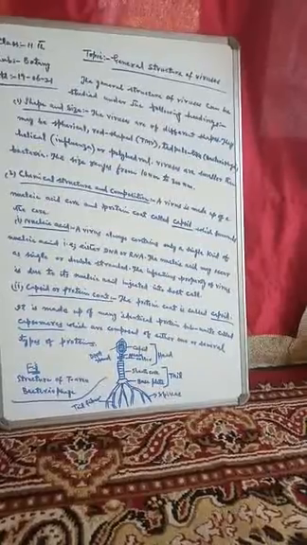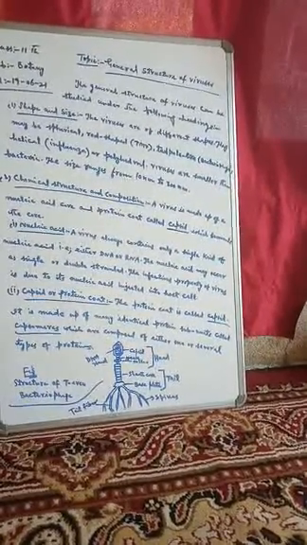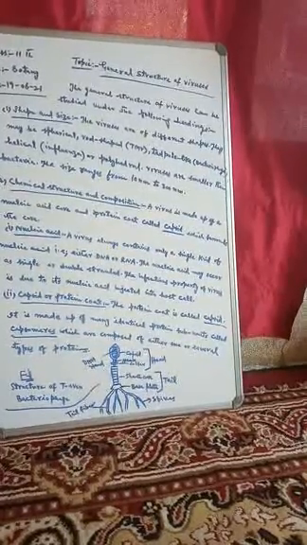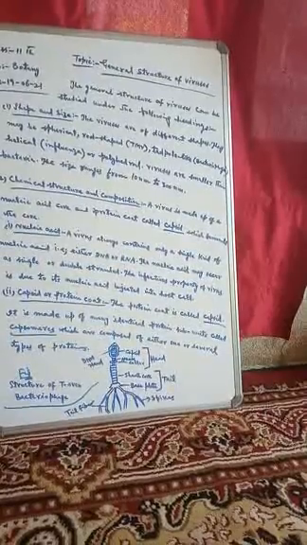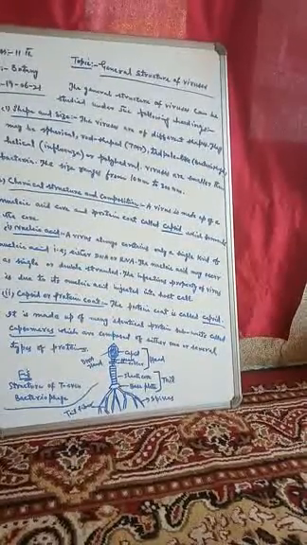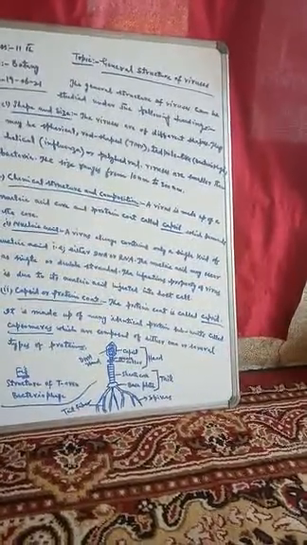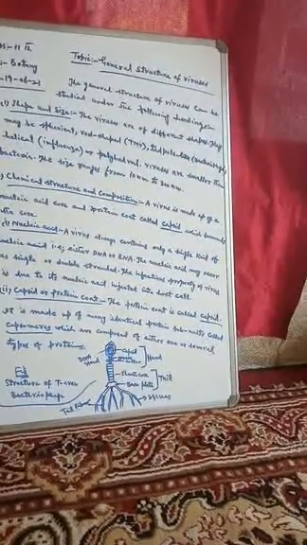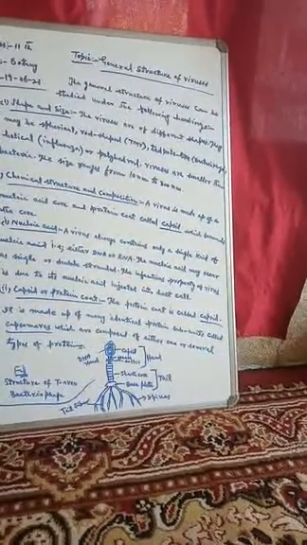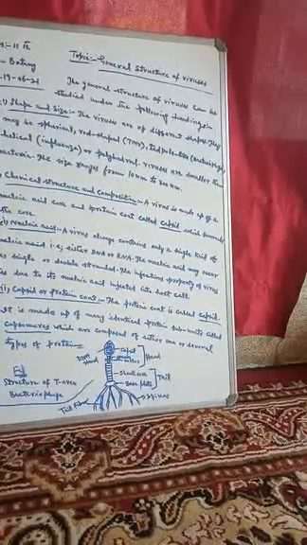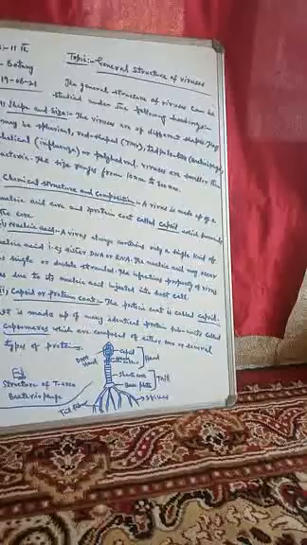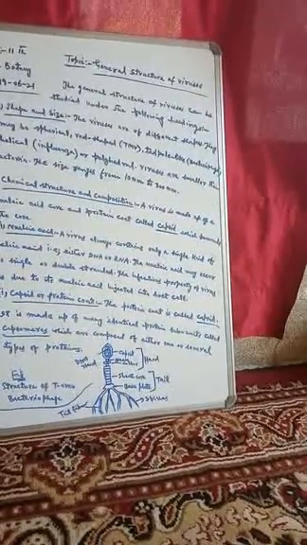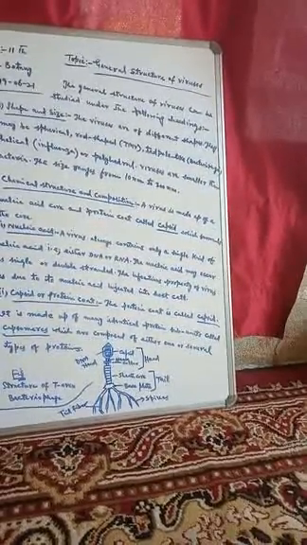Now, capsid or protein coat. The protein coat is called capsid. It is made up of many identical protein subunits called capsomeres. And those capsomeres are composed of either one or several types of proteins.